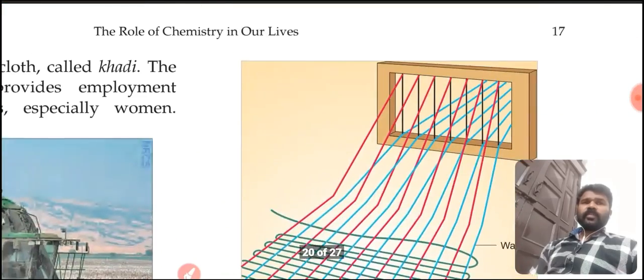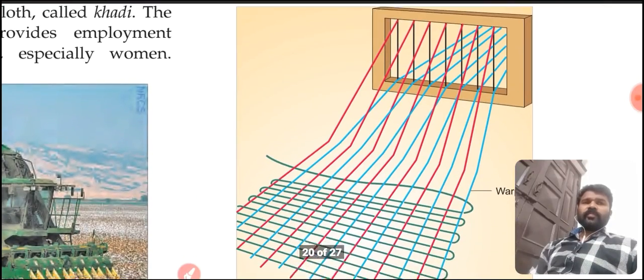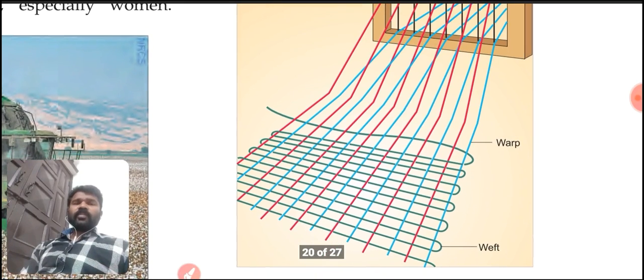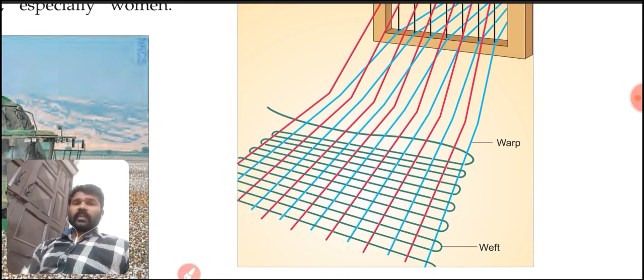Okay, students, here you can see warp and weft, the lengthwise and crosswise arrangement of the thread.